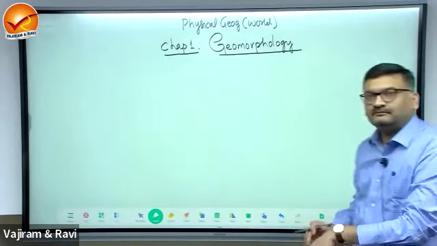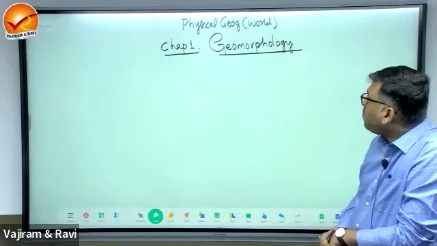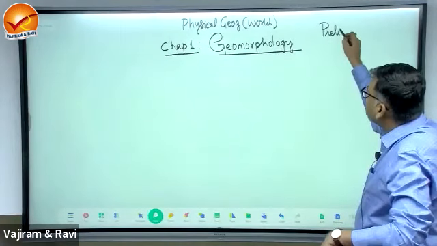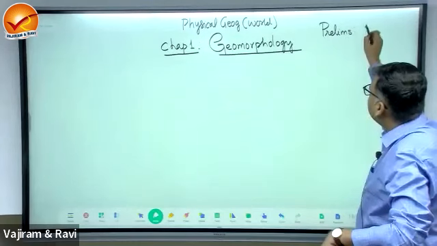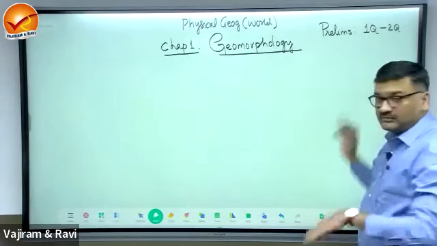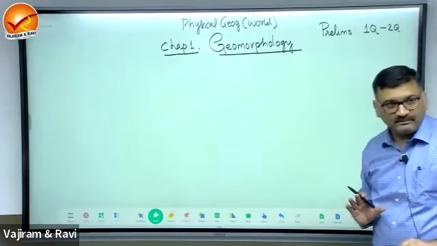This chapter in prelims, you can expect a minimum of one question, maximum two, 1 to 2 questions from this.